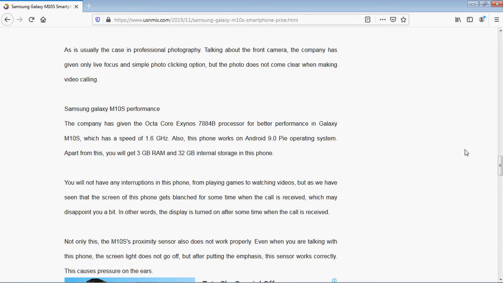So RAM is 3 GB, internal storage is 32 GB, and it is expandable up to 1 TB. So if you need more storage, then you can download it and store it in this internal storage.